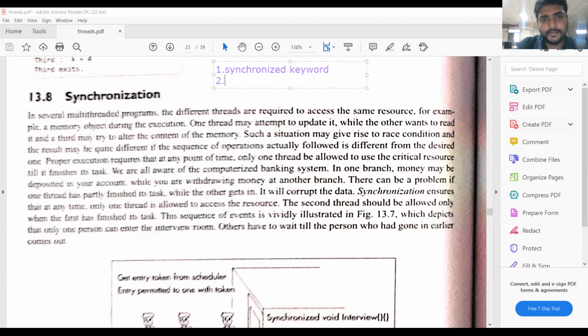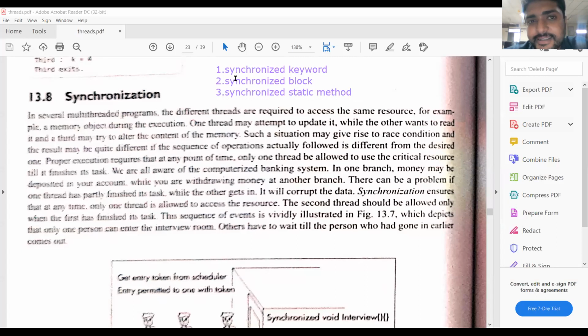And then by using the synchronized block, we can place some statements in between the synchronized block. In that way, we can perform the synchronization. And then the synchronized static method. By using these three ways, we can perform the synchronization in threads.